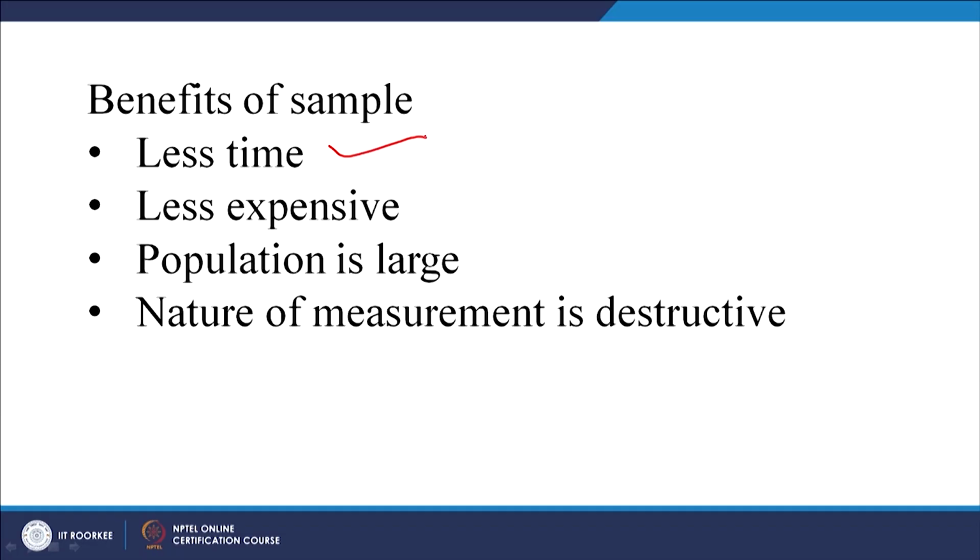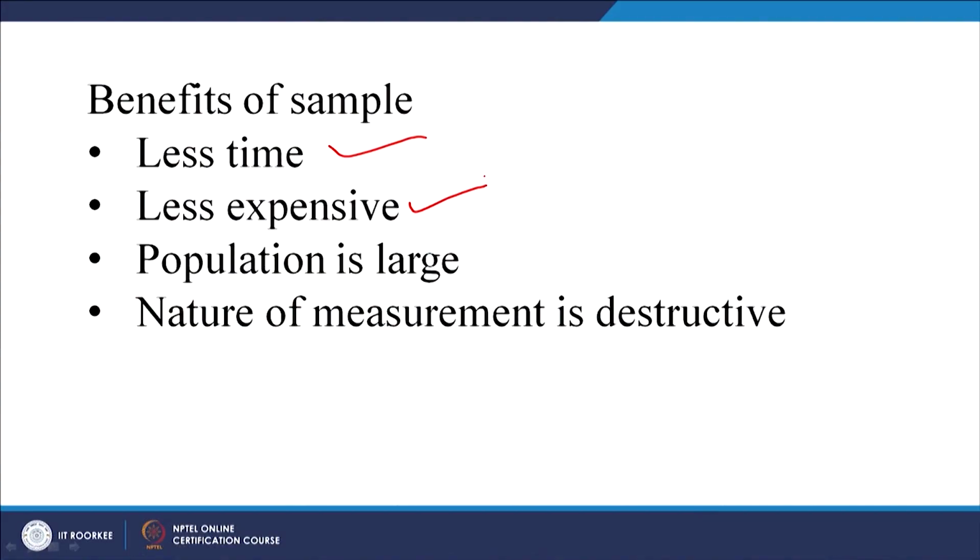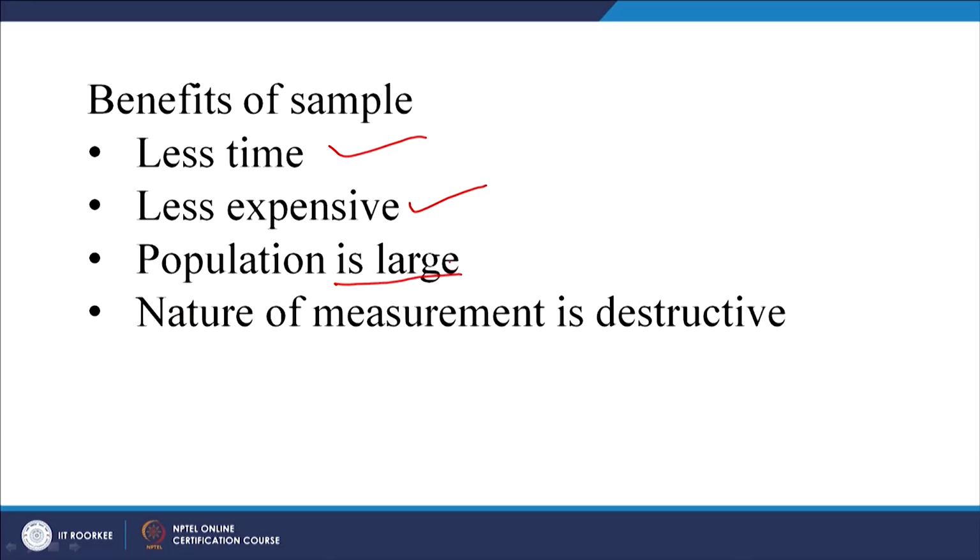If you take a sample from a population, there are several advantages. It saves time. You can easily take a few samples from the population and perform whatever analysis you want to perform. Let us say if you want to measure height, measure it, if you want to measure weight, measure it, right. It is of course less expensive, because you are approaching only a few ones from that population. It is good to go for sampling when your population is large, as I have already mentioned.